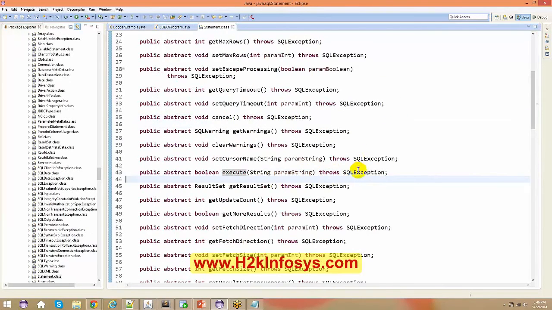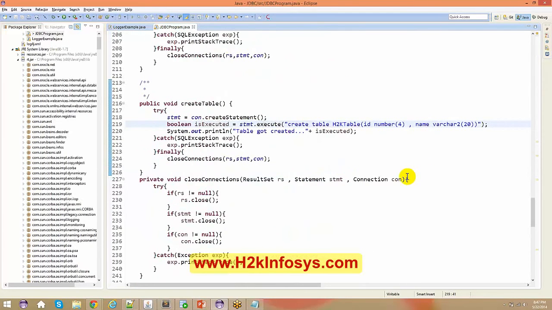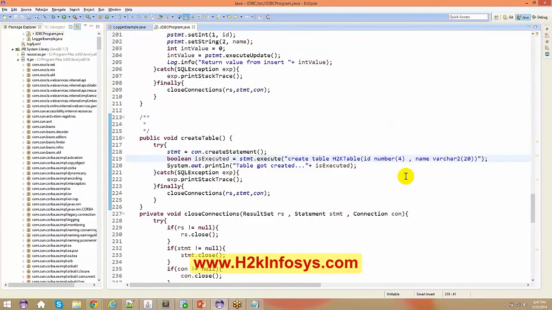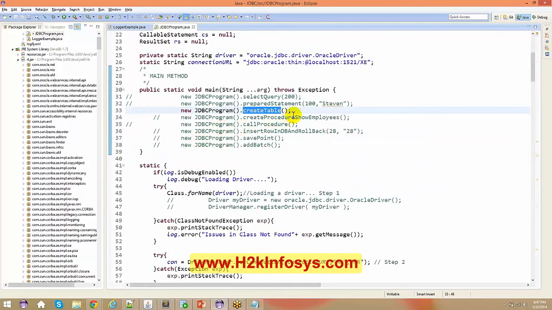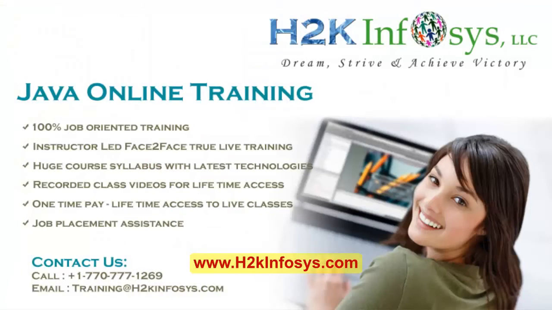Okay, so it basically again throws your SQL exception out here. So this is how you can do any kind of operations out here. It doesn't matter. You can create a table, you can drop a table. There are no restrictions out here. Now you can even create a procedure from your JDBC.